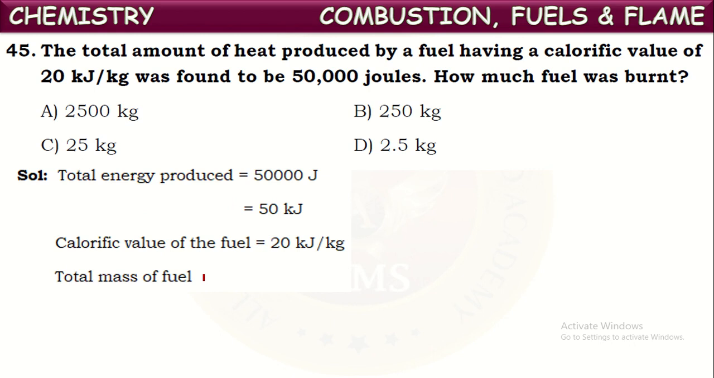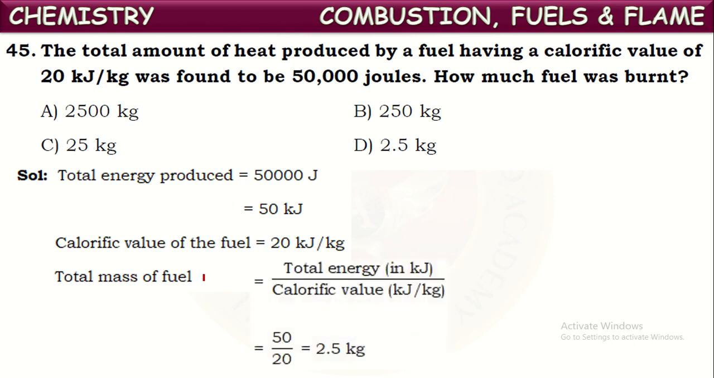How can we calculate it? The total energy produced divided by the calorific value of that fuel gives the mass of the fuel burnt. The total energy produced is given as 50 kilojoules, and its calorific value is given as 20. Substituting those two, we get the total mass of the fuel burnt as 2.5 kgs. So by burning 2.5 kgs of fuel, it produces 50 kilojoules of energy.